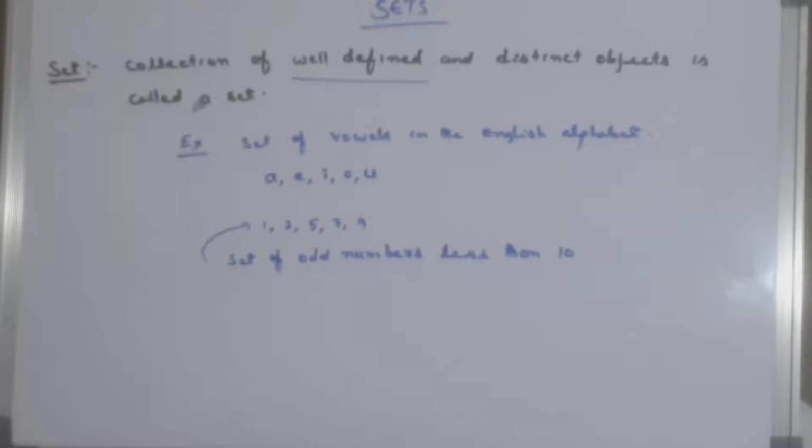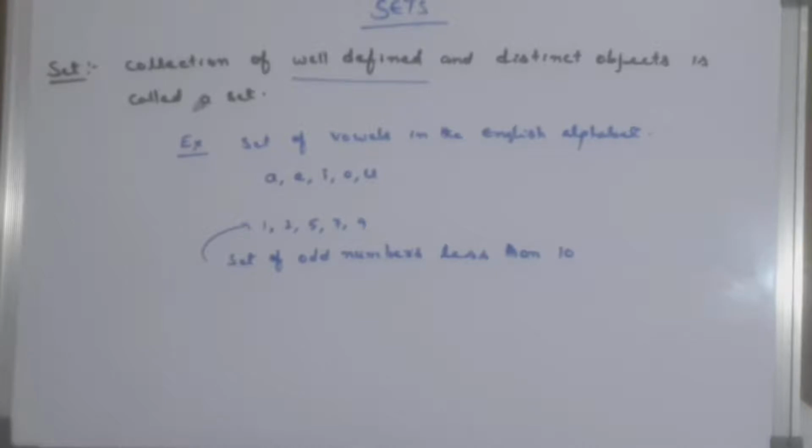So remember guys, every element must possess a common property in our set, and all the elements have to be identified easily, meaning all the elements have to be different. That is the meaning of distinct. So finally I am telling, a collection of well defined and distinct objects is called a set.